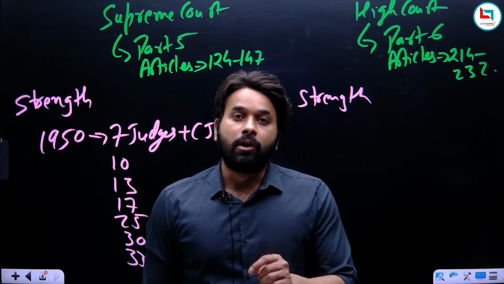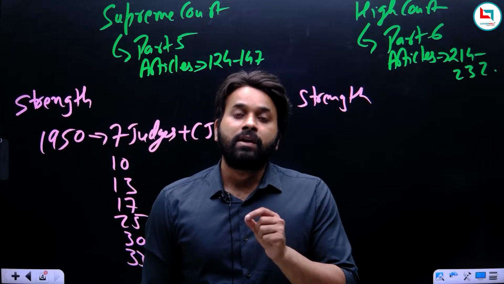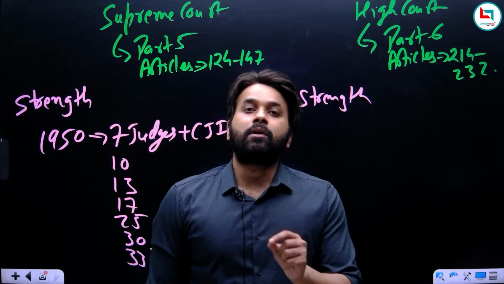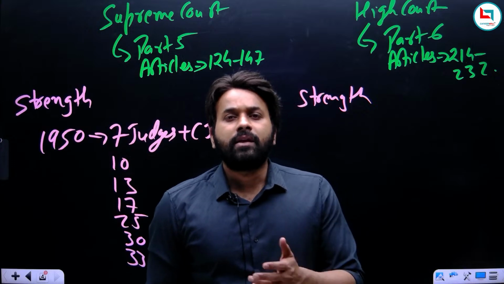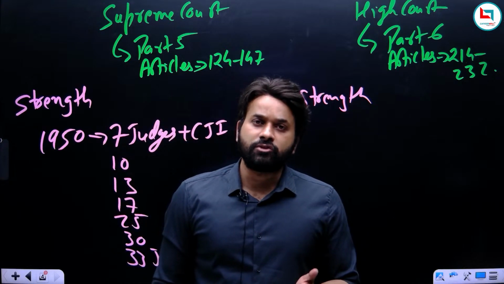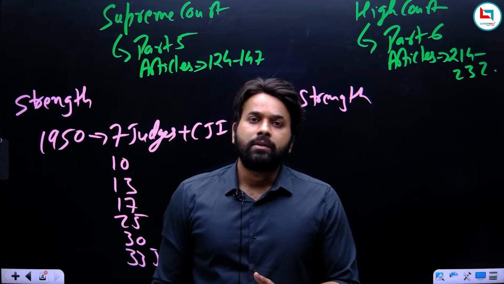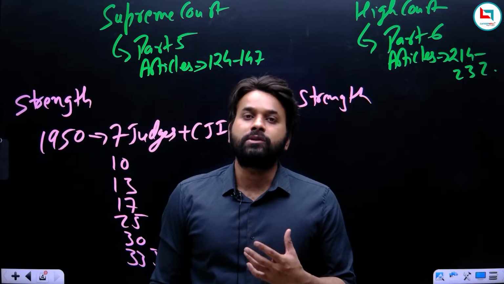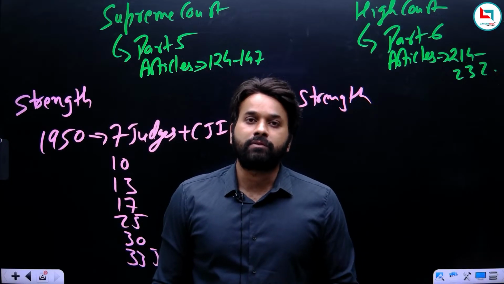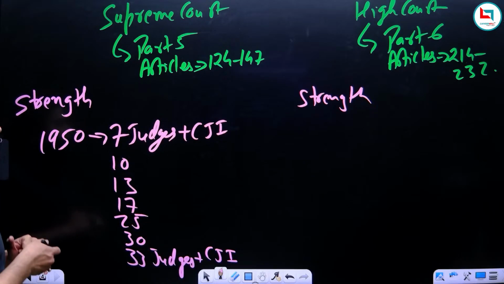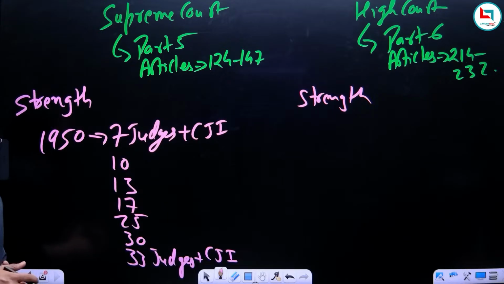So the Parliament by law can increase the number of judges of the Supreme Court. It doesn't make any sense to decrease the number of judges, because we already know that there are crores of cases pending in the court, and if you decrease the strength of judges of the Supreme Court, then obviously the Supreme Court is not going to function effectively, and it will not be able to do justice if it has fewer judges. So obviously, with time, the Parliament is going to increase the number of judges of the Supreme Court.